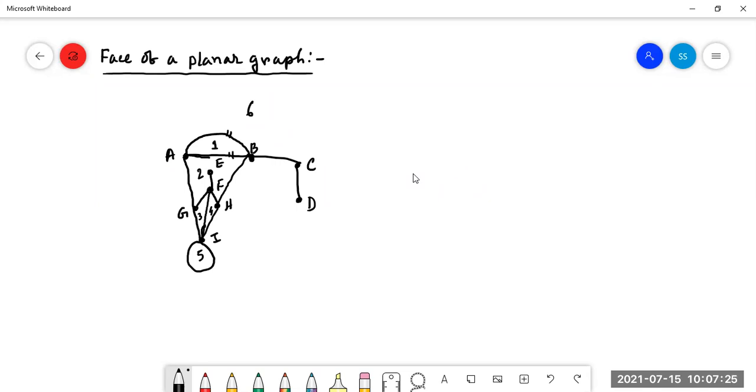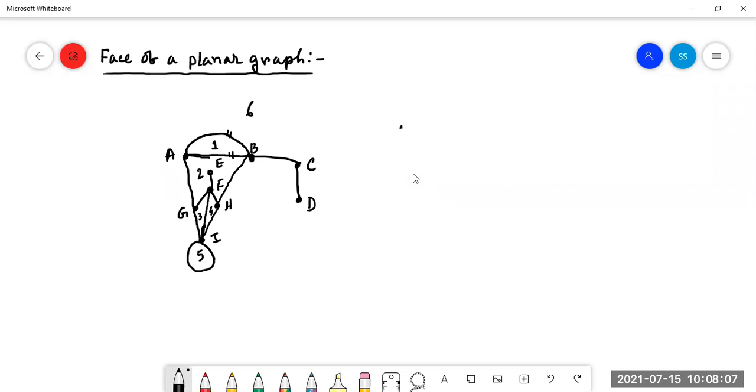Now this is another closed part of this graph. This is called number 3. This is another closed part of this graph. It is 4, and this is the 5. And number 6 means, outside the graph, the complement of this graph, all those areas which are infinite, that is called another face of the graph. For a planar graph, some parts will be bounded faces and there must be one infinite face. For a bounded face to exist, the graph must contain a closed part, otherwise only one face will be there, that is the infinite face.